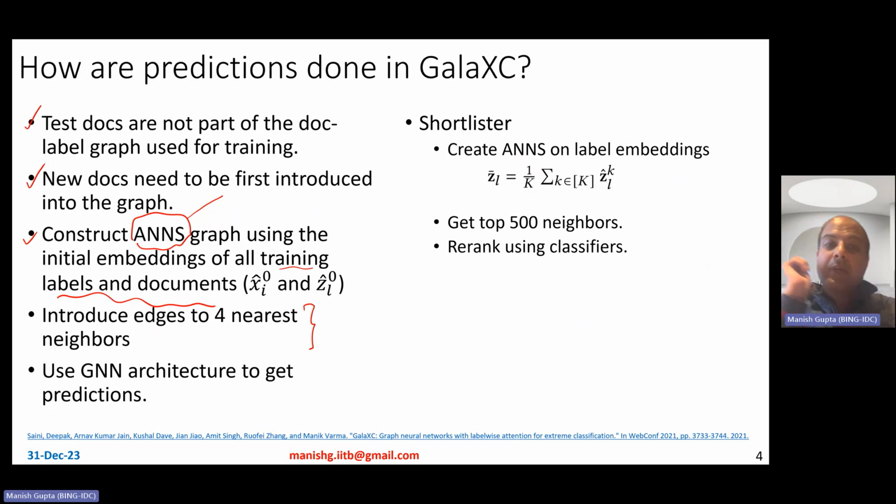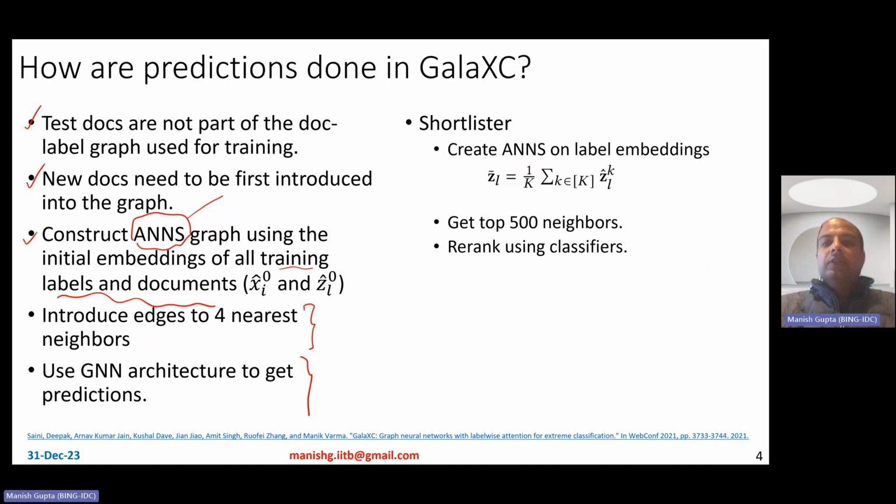Interestingly, these nearest neighbors may not all be labels only. They can be other documents also, as well as labels also. And once you've connected them, you just use the typical GNN architecture to borrow information from the neighbors, do 3 levels of processing, get a final embedding, and make the prediction using Ws.